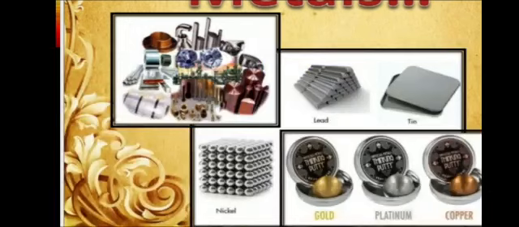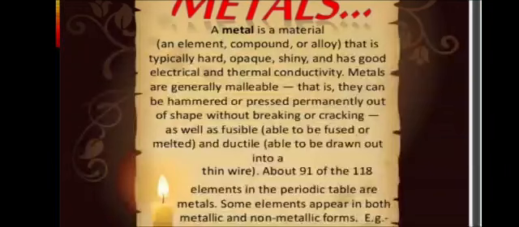Do you know about the metals? Metal means any element which has 1, 2 or 3 electrons in the valence shell, or behaves like a metal. Metals easily donate electrons and convert into positive ions, so they are called electropositive. Metals are elements that conduct heat and electricity and are malleable and ductile.